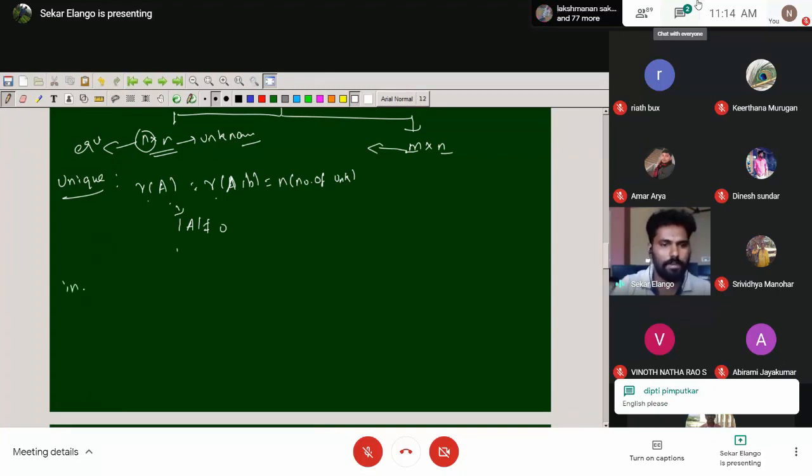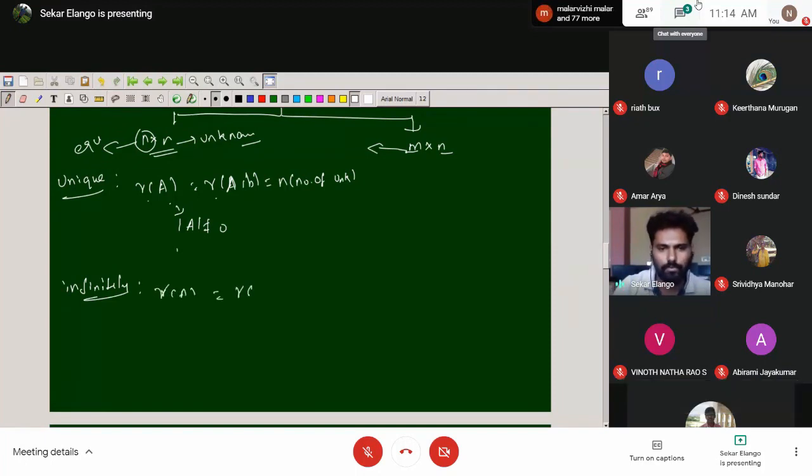For infinite number of solutions, rank of A is equal to rank of A comma B, which is less than n. Here the rank of the given matrix and the rank of the augmented matrix must both be the same, but this is less than n. Remember that n is the number of unknowns. Then we have an infinite number of solutions.